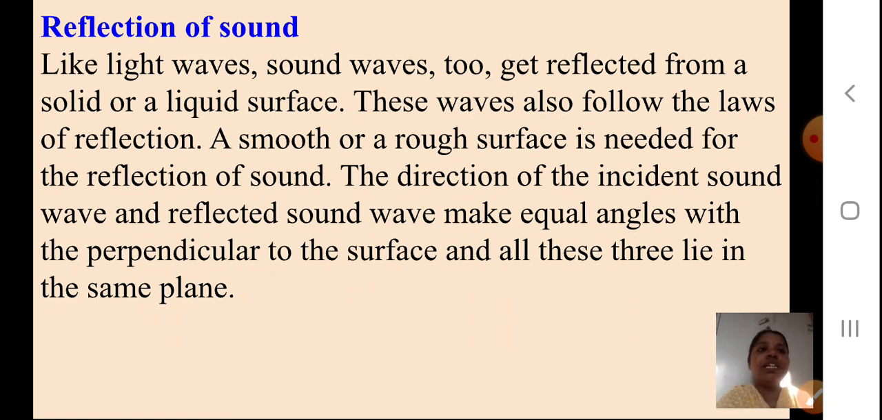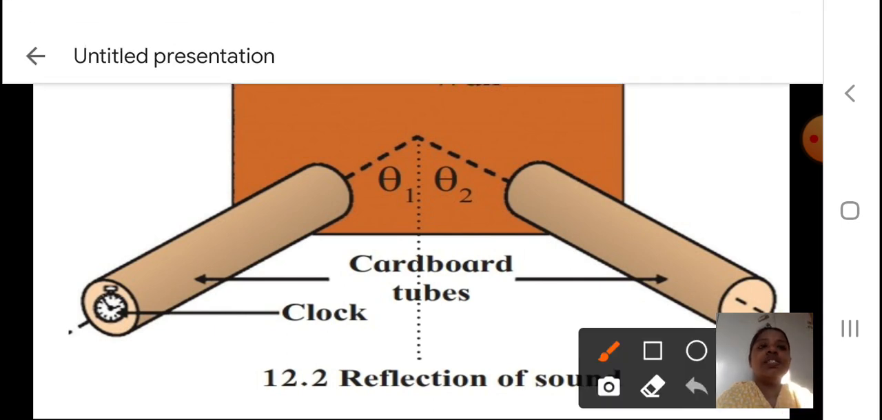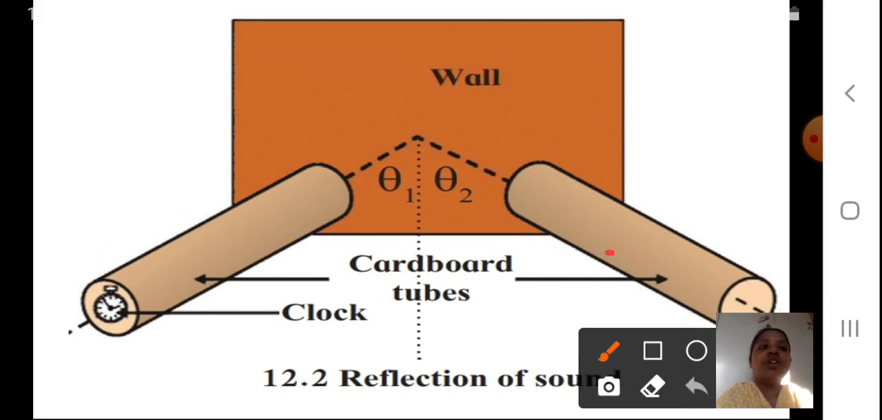Okay, now we'll proceed. See here, this is the diagram. You don't have this experiment now to study, but just remember, you can see two angles forming here. The cardboard tubes are kept here, a clock is kept, so sound will enter like this, get reflected from the wall and come out from here.